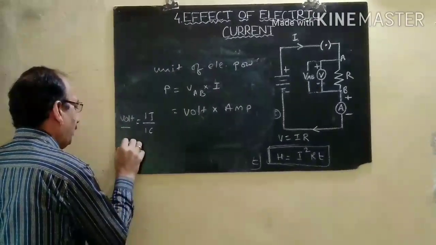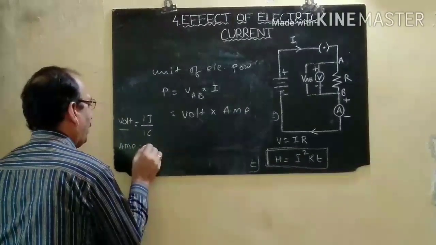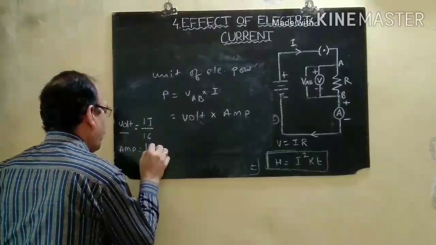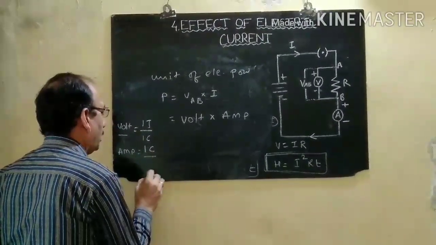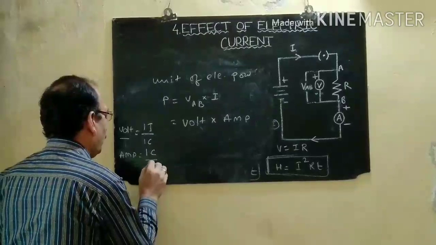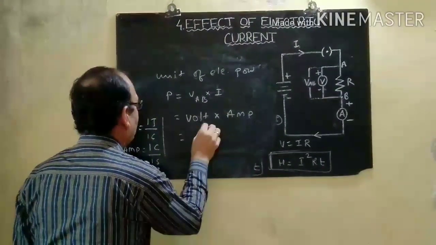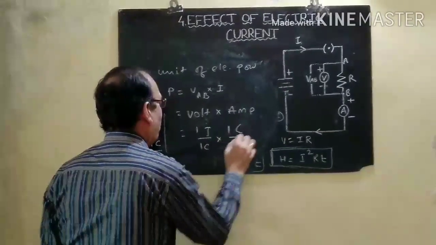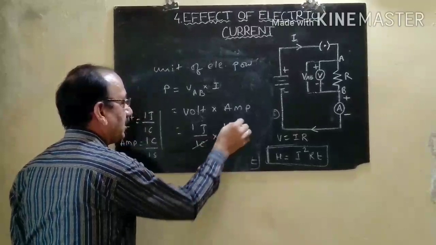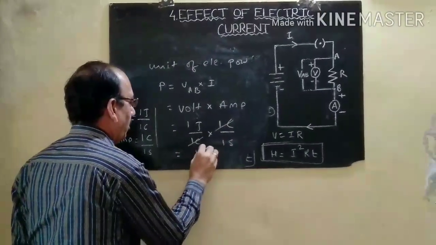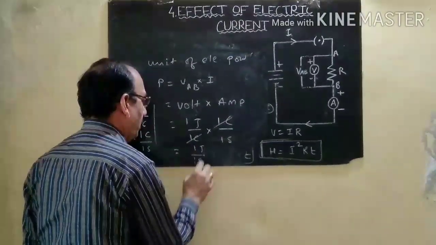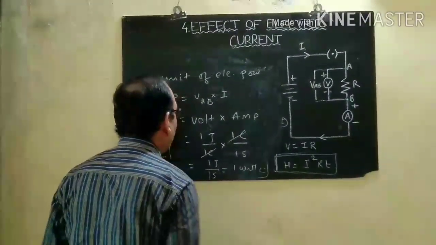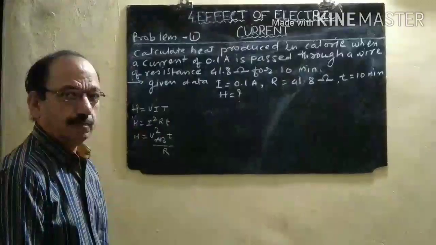And what do you mean by 1 ampere? The ampere is when 1 coulomb of charge flows in 1 second. By putting this value here, 1 J by 1 C into 1 C by 1 S. This 1 C gets cancelled. Then we get 1 joule per second, 1 joule per 1 second. That is nothing but 1 watt. The smallest unit of electrical power is 1 watt.